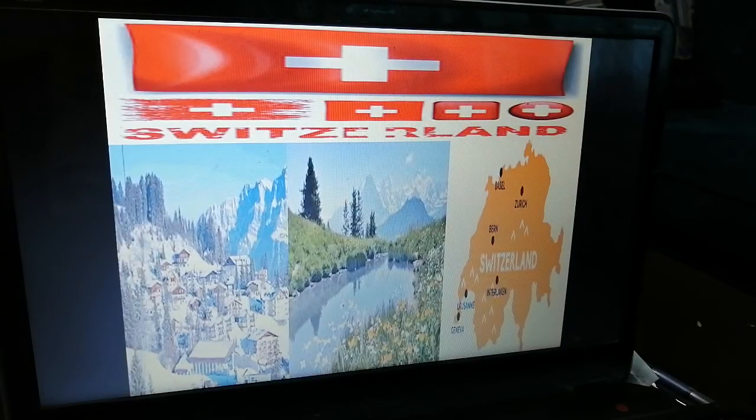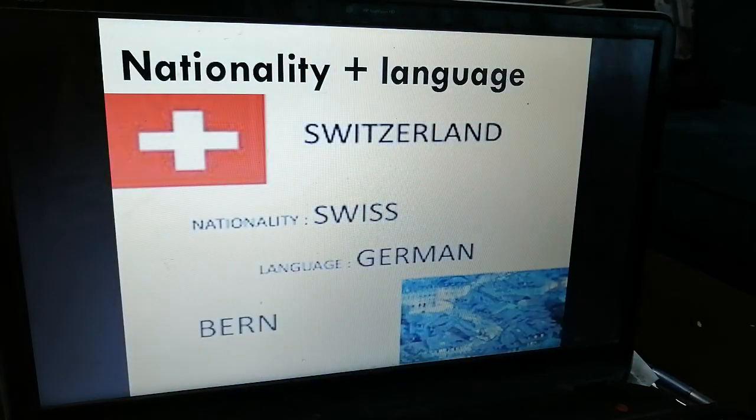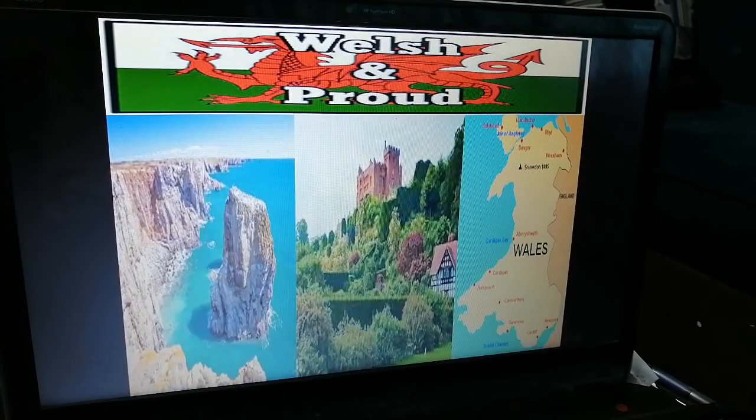The next one we have Switzerland. These are also the most famous places in Switzerland, and this is the nationality and the language. The nationality is Swiss, and the language is German. The next one is Welsh and Proud. Look at this one. This is, I think, their logo or their flag. Okay, and this is the map where Wales is. These are very beautiful places in Wales.